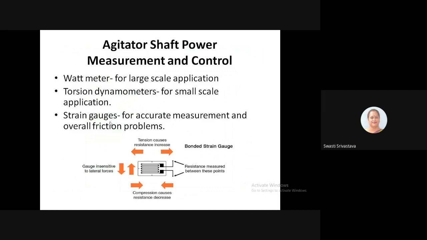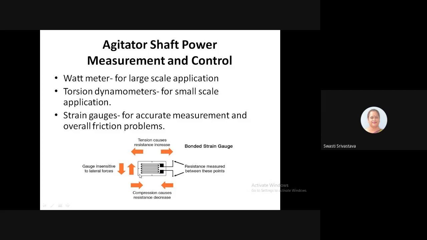The friction problems are a limitation for the use of a wattmeter. Another sensor is a torsion dynamometer. Now these dynamometers have to be placed on the shaft outside the fermenter, where the measurement will once again include the friction of the bearings. So both these instruments, wattmeter and torsion dynamometer, are limited in use because of the friction problems. To solve that problem, we have a strain gauge. So here is a typical diagram of a strain gauge.